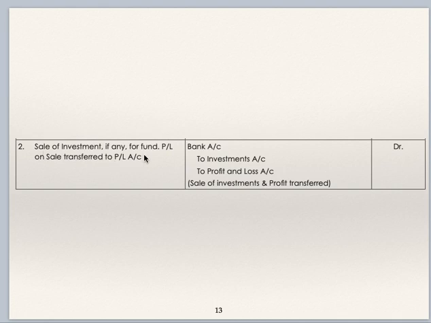Sale of investment, if any, for fund, profit or loss on sale transferred to profit and loss account. Sometimes for the purpose of redemption, if company needs funds, money, it sells investment. And if there is any profit or loss on sale of investment, it is to be transferred to profit and loss account. Entry for this is bank account debit to investment to profit and loss account. If there is profit on sale of investment, profit and loss account is to be credited.